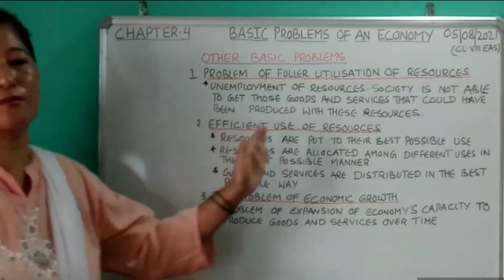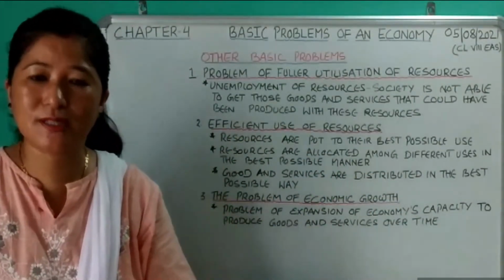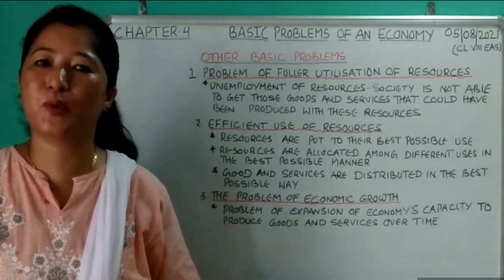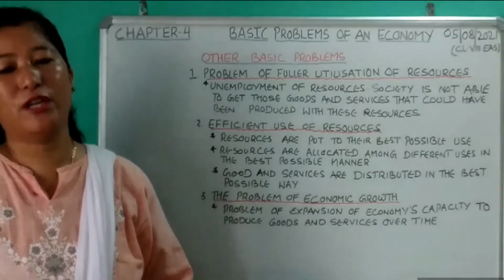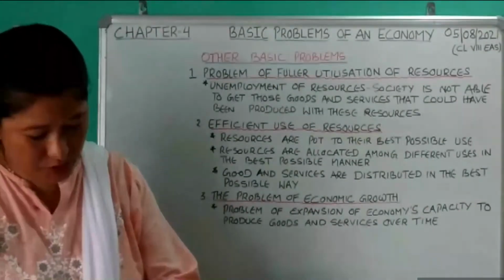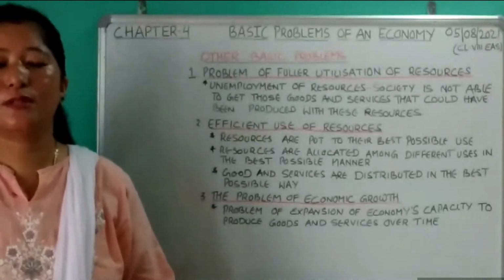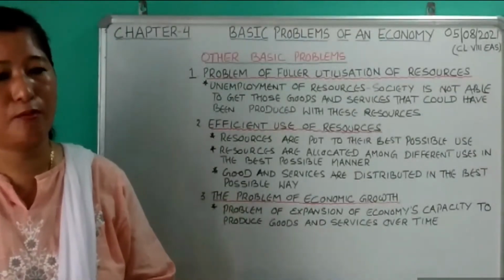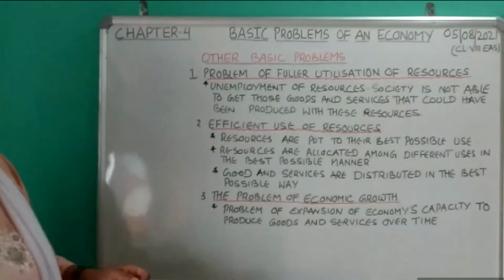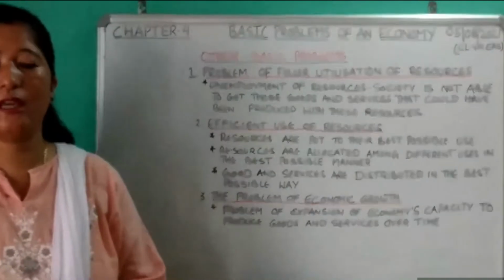Efficient use of resources means to avoid wastage, to use those limited resources in the best possible manner. How? By avoiding wastage. You can refer to your text also, it's on page number 58. So efficient use of resources means avoiding the wastage of resources. And we can achieve this in two ways.